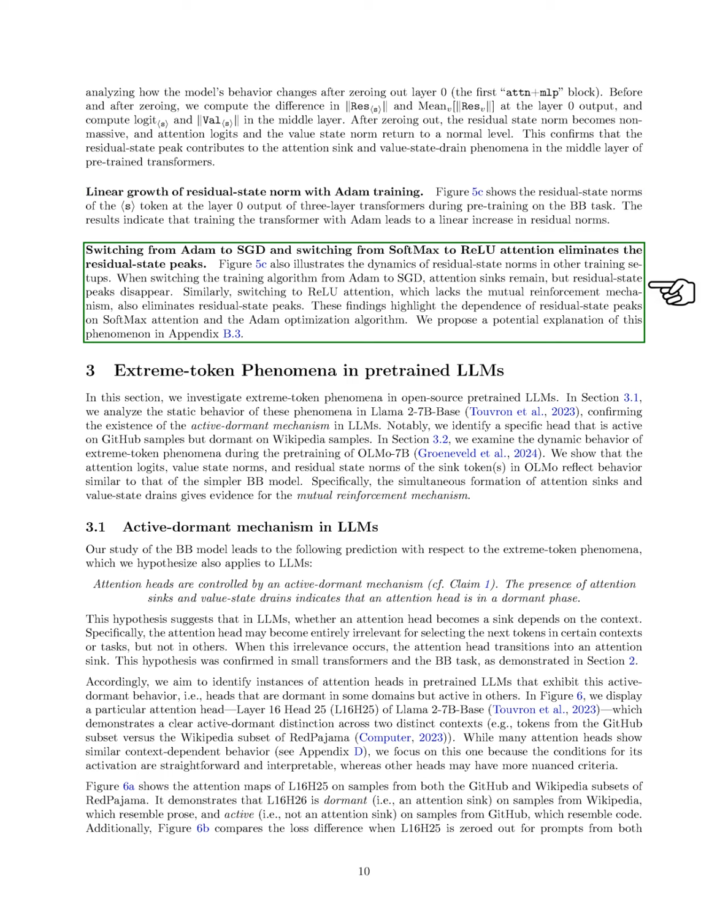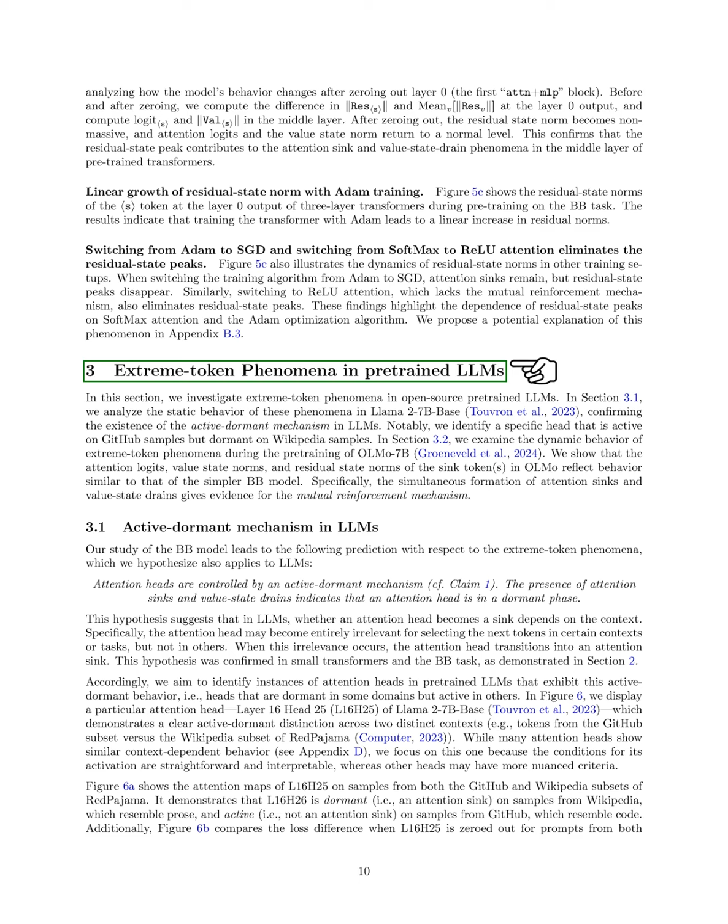We also observe that while attention sinks remain when changing to SGD, the peaks are eliminated. The same occurs with ReLU attention, which lacks the mutual reinforcement mechanism. This suggests that the peaks in residual state norms are dependent on softmax attention and the ADAM optimization algorithm. We provide a possible explanation for this in the appendix.